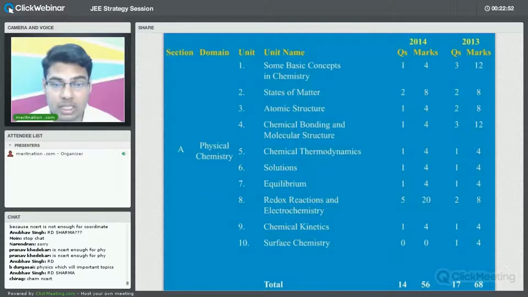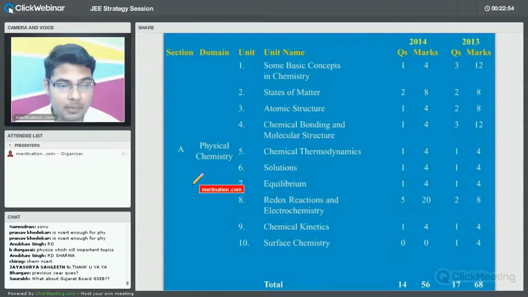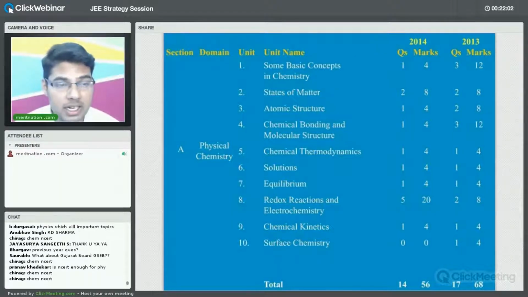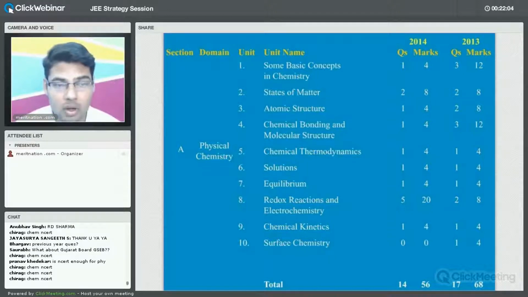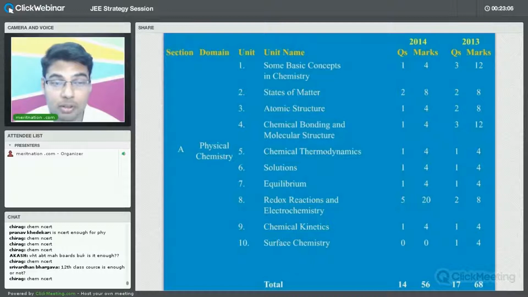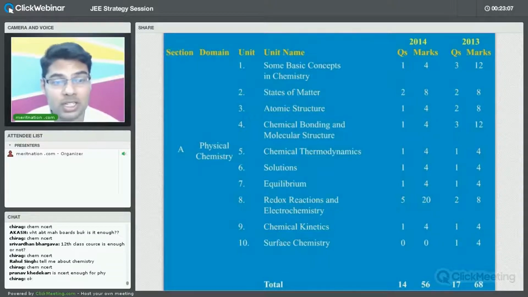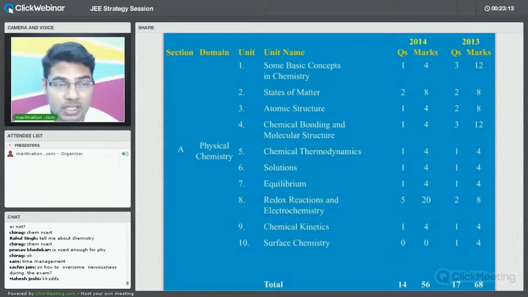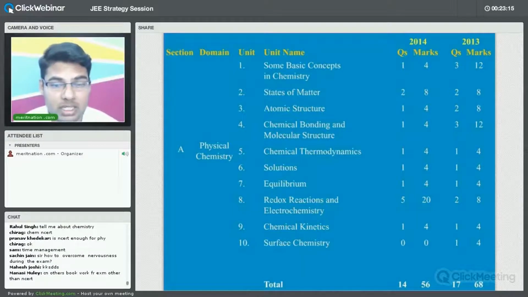Now, let us try to analyze physical chemistry. Fine. Anubhav, R.D. Sharma, as you are talking about. For JEE Main, if you want to study, first of all, study NCERT. NCERT is a must for all the subjects, particularly chemistry, right? Because you will find that some of the questions may be directly lifted from NCERT. So please try to focus more on NCERT first. For revision and for the basic understanding of the concepts, you will have to focus more on NCERT.